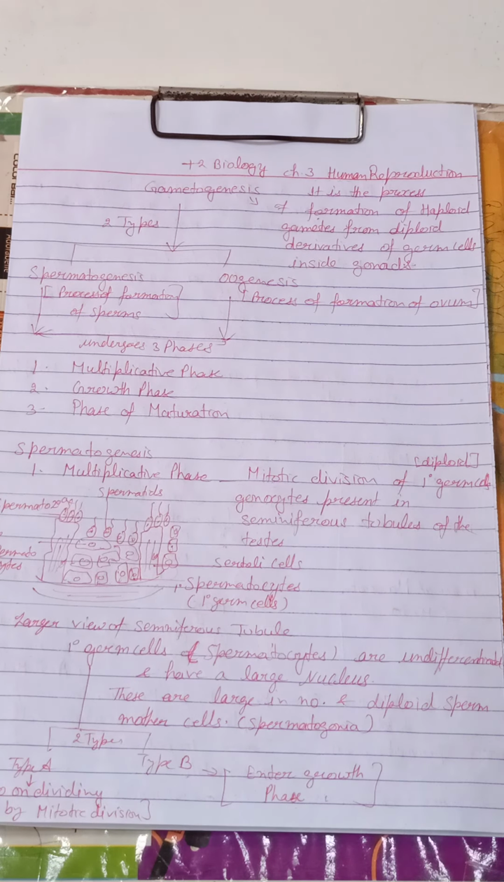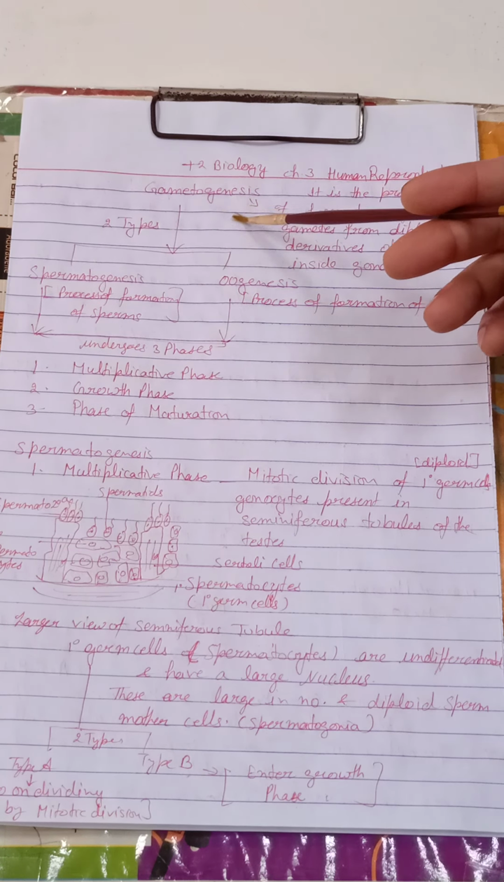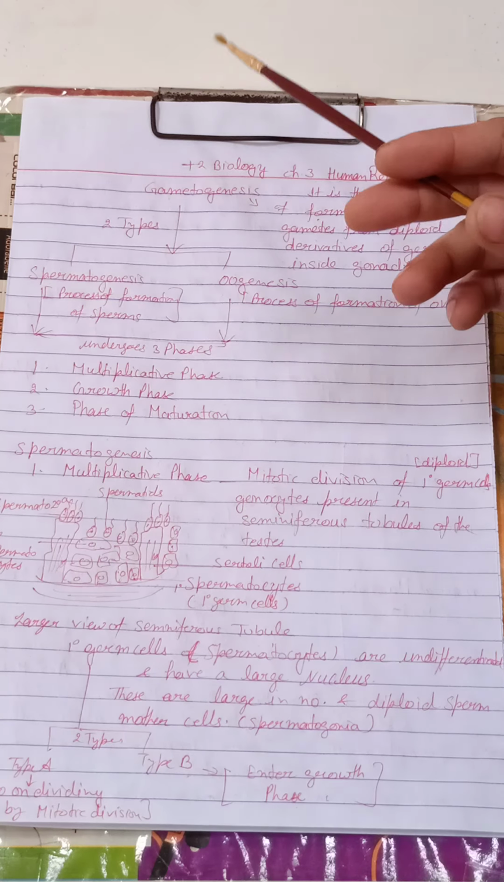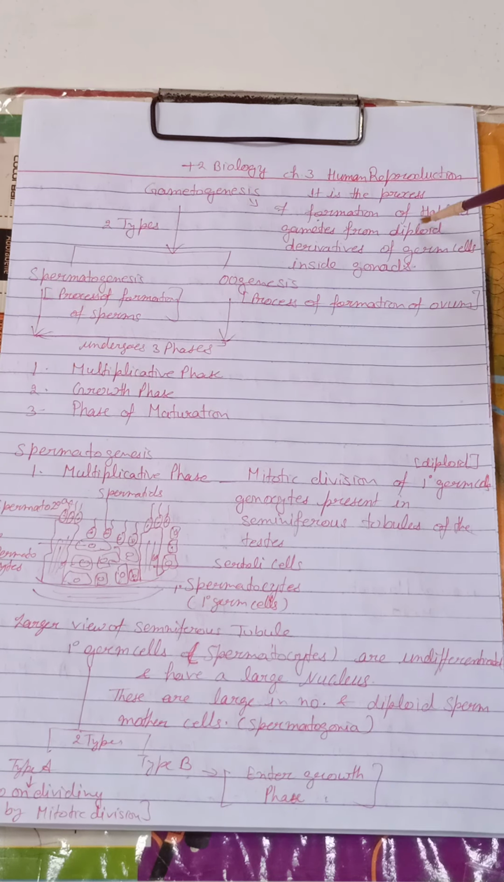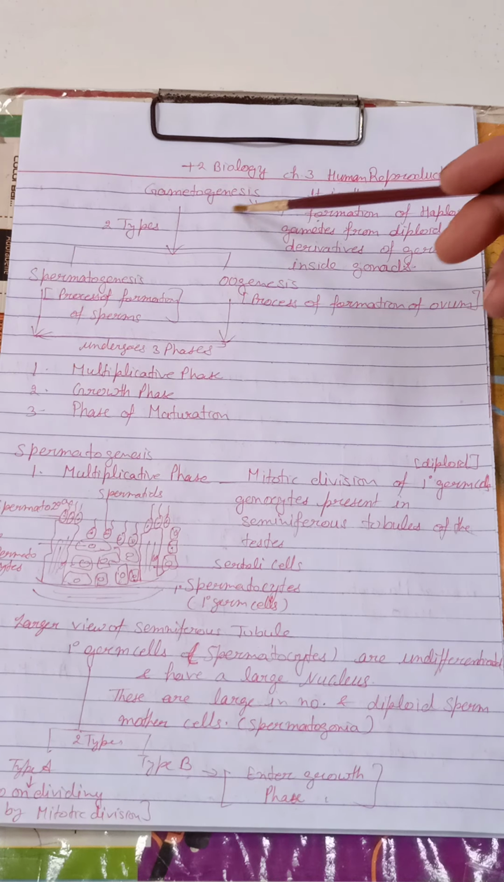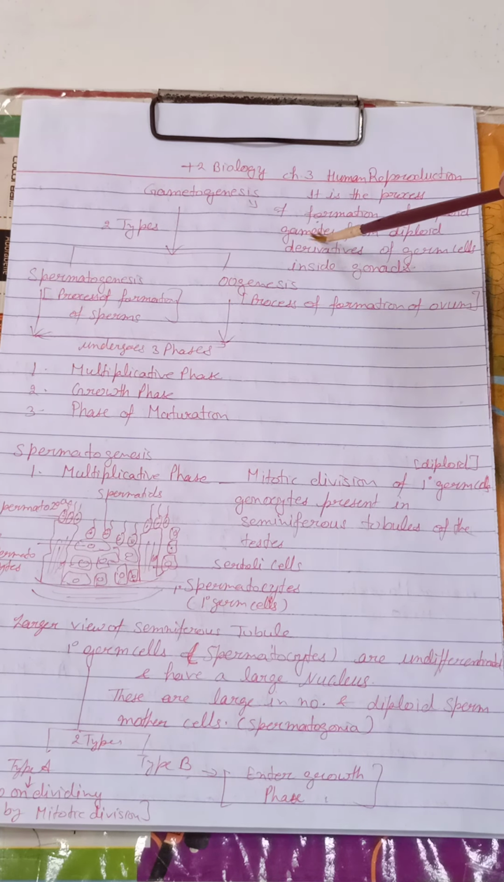Yes, students, today we will discuss gametogenesis. As we know, gametogenesis is the process of formation of haploid gametes from germ cells which are diploid. So gametogenesis is the process of formation of haploid gametes.